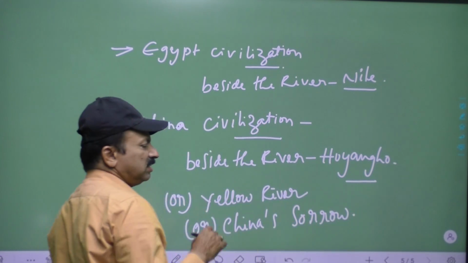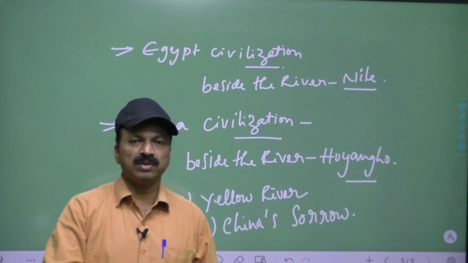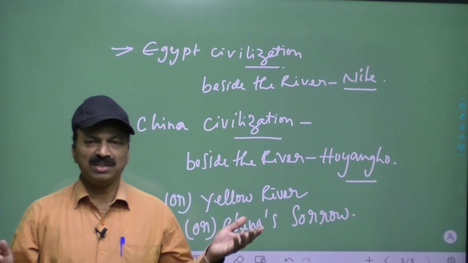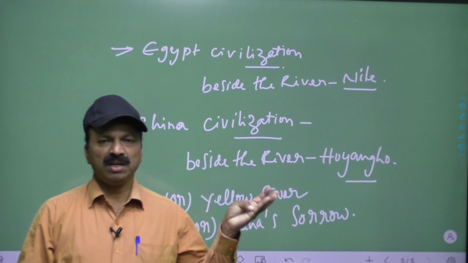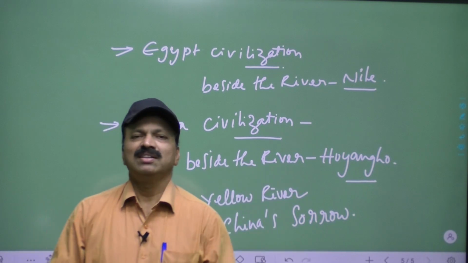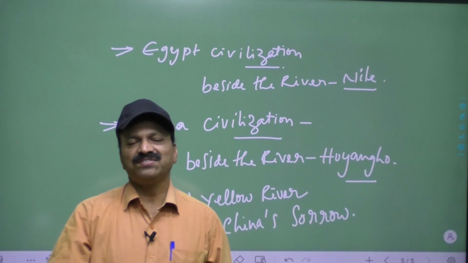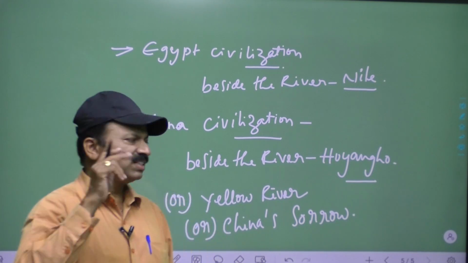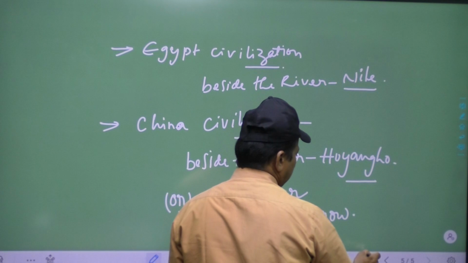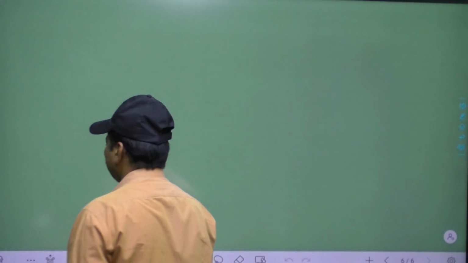Got the idea? These three civilizations are the contemporary civilizations of the Indus Valley civilization: one is Mesopotamia, one is Egypt, and one is China. Then what is the extent of the IVC, the extent of the Indus Valley civilization?